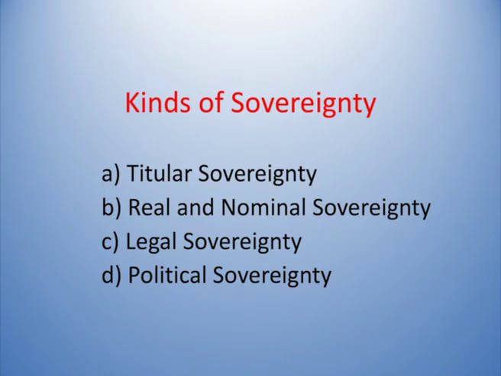The second one is real sovereignty and nominal sovereignty. Real sovereignty means the sovereignty given by the Constitution to implement the laws and to directly involve in the administration. That is called as the real sovereignty. But on the other hand, the Constitution also gives nominal powers to certain offices. They are called as nominal sovereignty.